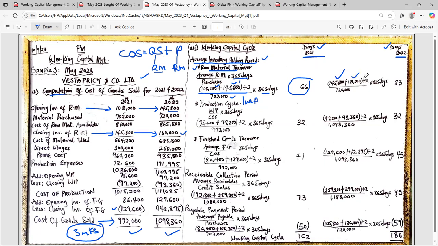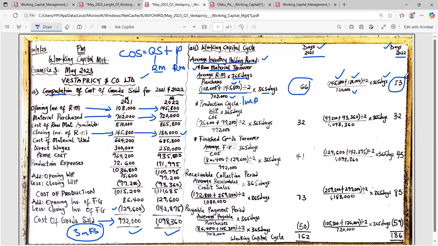Divided by 2 because it is average, then over purchases of 720,000. Where is your purchases? Look, these purchases, 720,000 for 2022. So 720,000. Then multiply by 365 days. You will get 83 days.